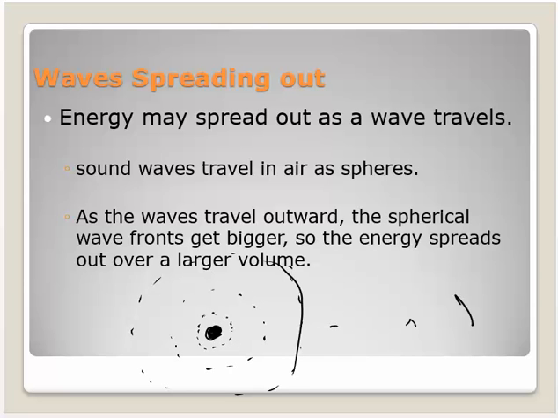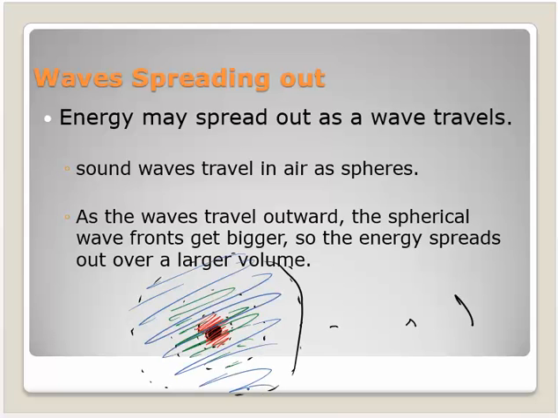Then the energy is spread out over a bigger area, and it becomes less and less concentrated, till finally you've got this 100 joules of energy, but it's spread out over a much larger area.